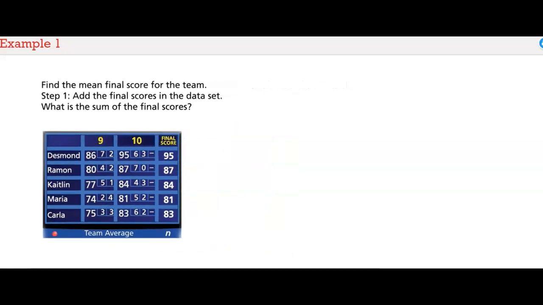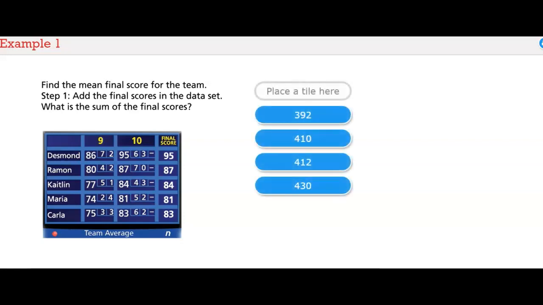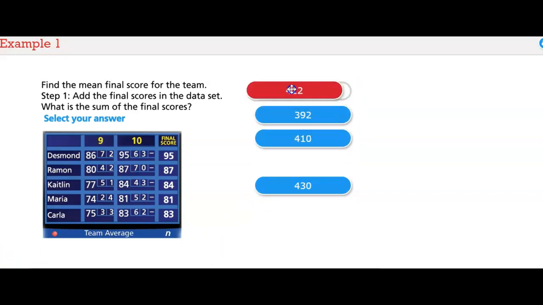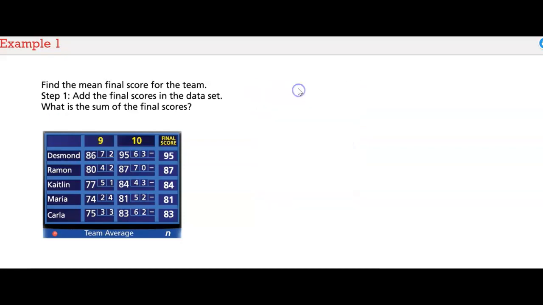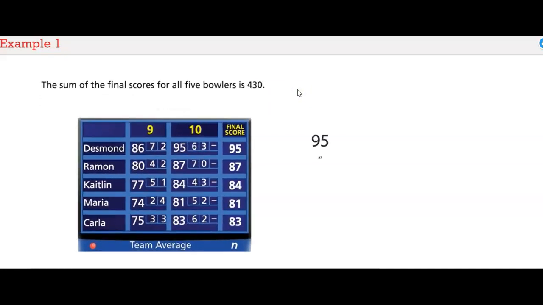Find the mean final score for the team. Step 1. Add the final scores in the data set. What is the sum of the final scores? Select your answer. The sum of the final scores for all 5 bowlers is 430.